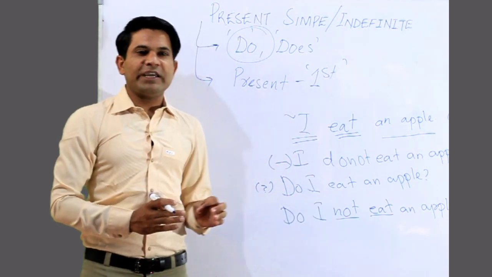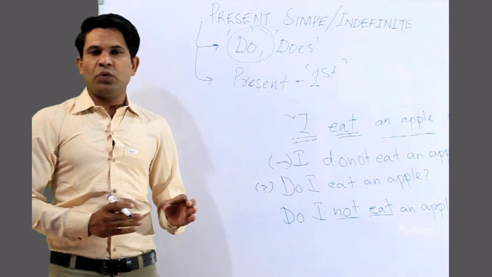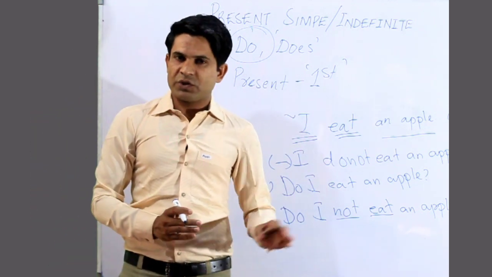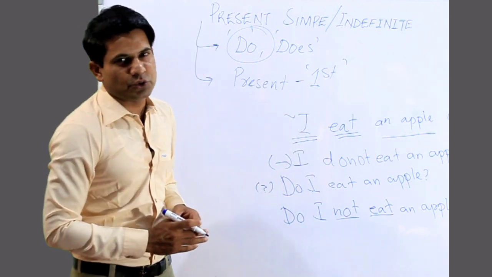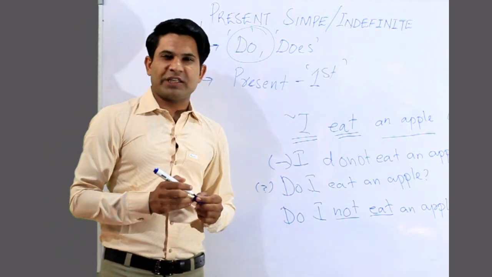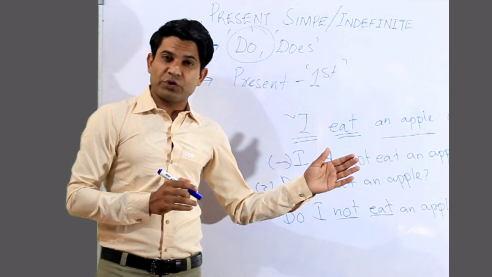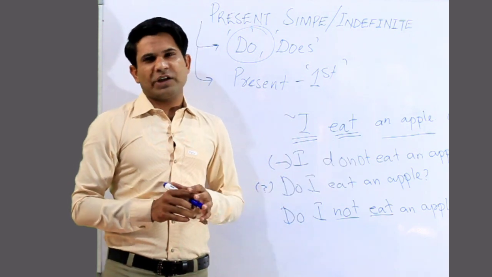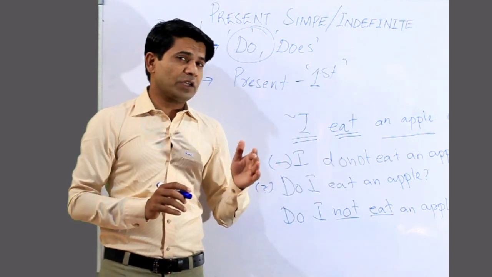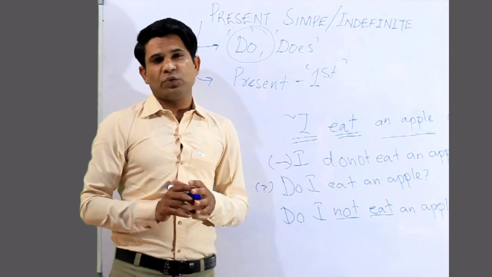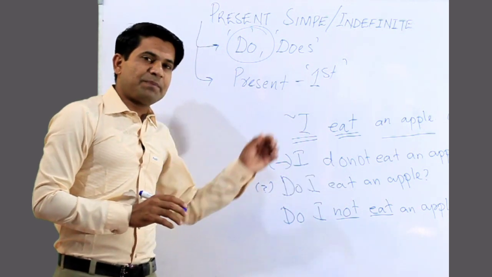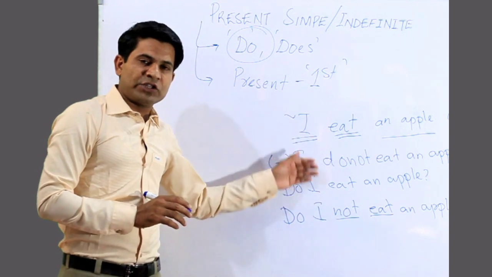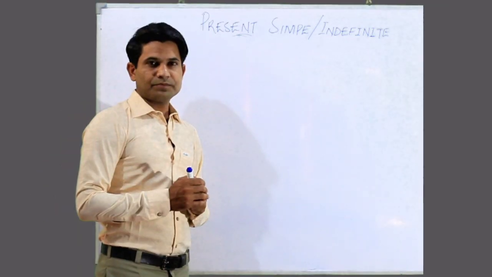Like that, if we add the verb go: I go to school, मैं स्कूल जाता हूँ. I do not go to school, मैं स्कूल नहीं जाता हूँ. Do I go to school? क्या मैं स्कूल जाता हूँ? Do I not go to school? क्या मैं स्कूल नहीं जाता हूँ? This is the sequence: positive, negative, interrogative, interrogative negative.